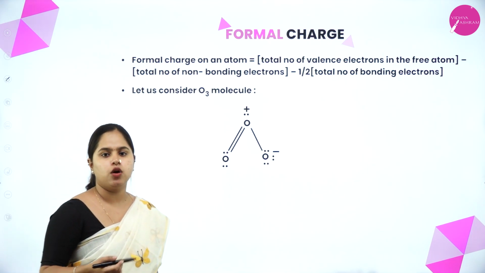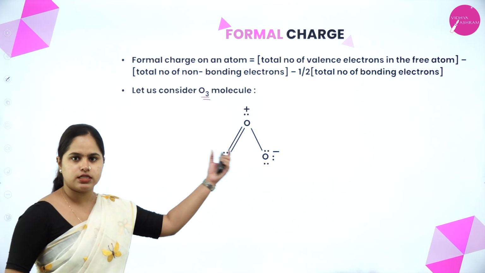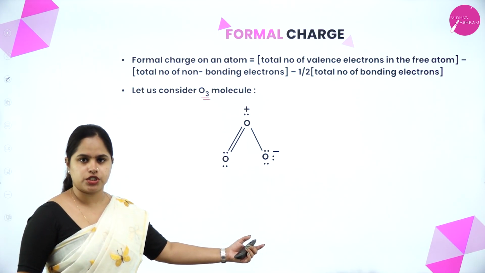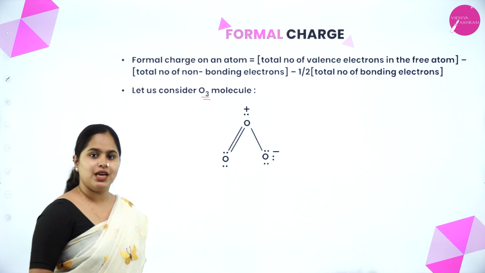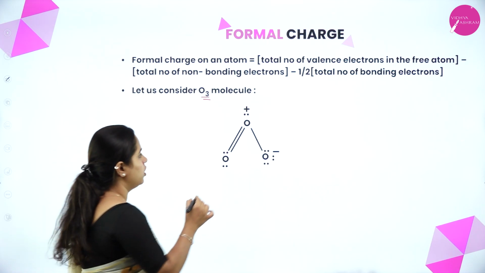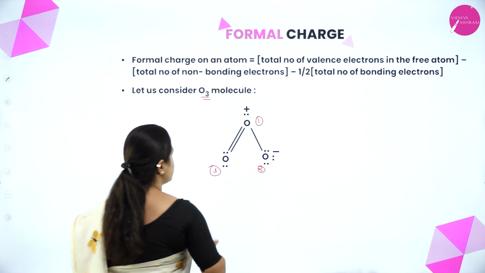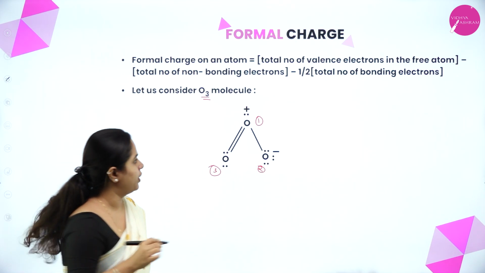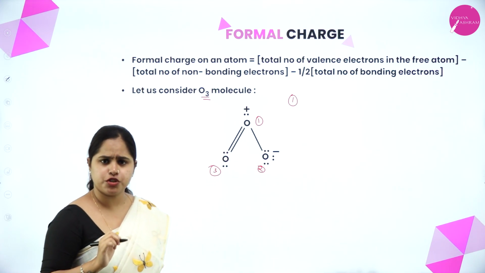So let's consider the O3 molecule and understand. So what is O3? It is ozone, right? So this is the structure, the Lewis dot structure. Now what are we going to do? We are going to find out the formal charge, the charge on each of these oxygen atoms. So I am representing this as 1, this is 2 and this is 3. So first we are going to calculate the formal charge of the first oxygen atom.